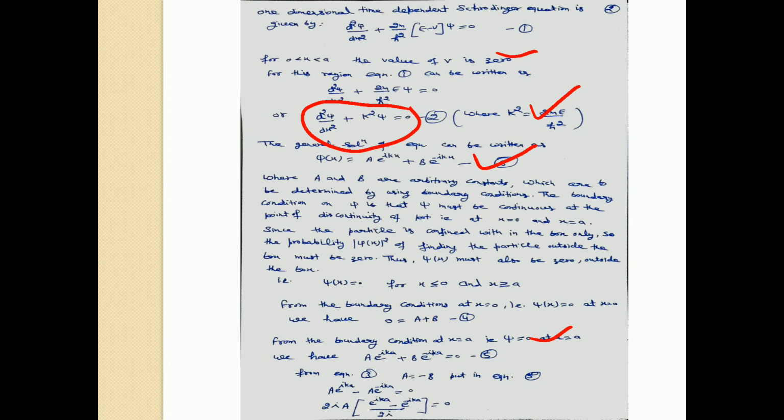Put the value of A is equal to minus B from equation number 4. We have A exponential iota k a minus A exponential minus iota k a is equal to 0. Multiply and divide this equation by 2 iota. We have 2 iota A times exponential iota k a minus exponential minus iota k a by 2 iota is equal to 0. So exponential iota k a minus exponential minus iota k a by 2 iota is equal to sine k a. Therefore, this equation can be written as 2 iota A sine k a is equal to 0. This is equation number 6.